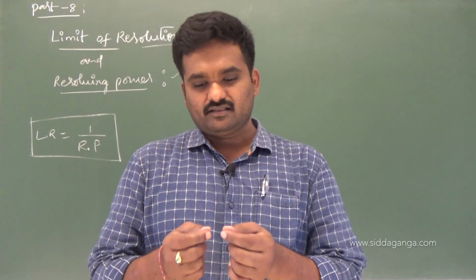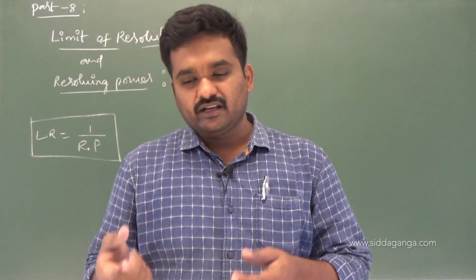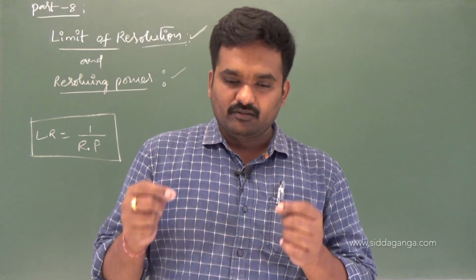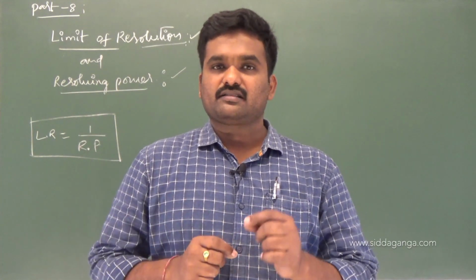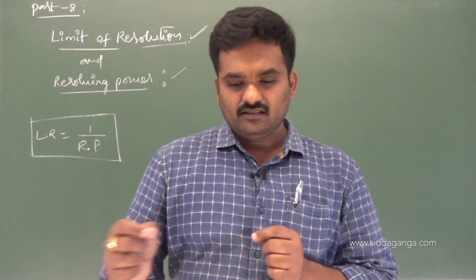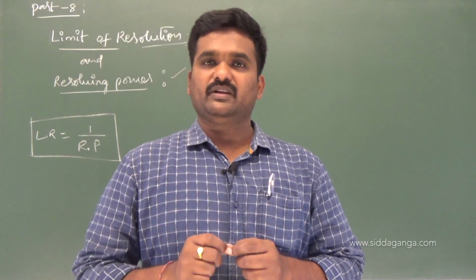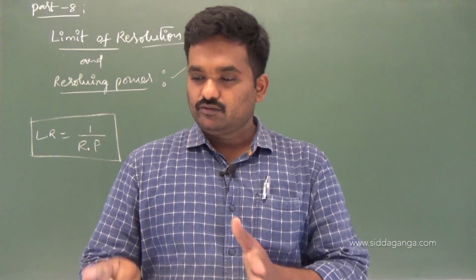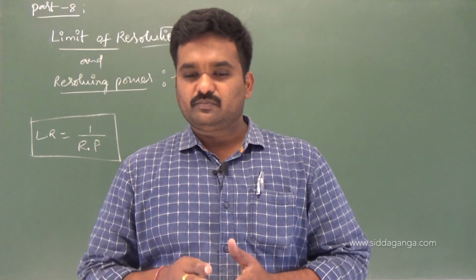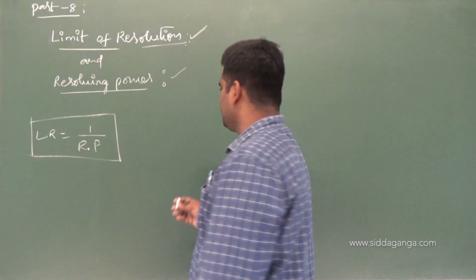Beyond that distance, if the particles are still smaller, that particular optical instrument or microscope cannot be made use of to study microscopic particles of the size of 1 micrometer, if its limit of resolution is 1 centimeter. That's the meaning. So that's how you need to choose an optical instrument, whether it is a good one or not, whether it is possible or not. Based on this you have to decide. This is all about the limit of resolution.